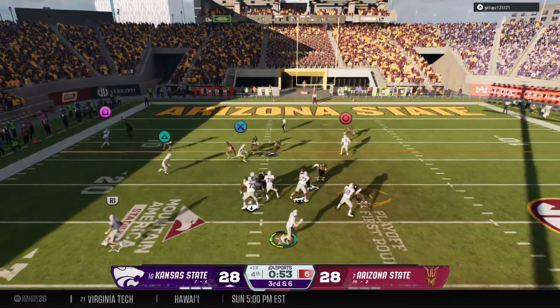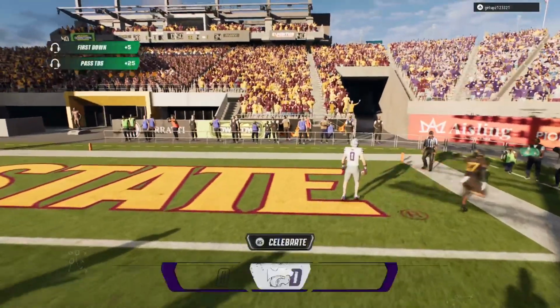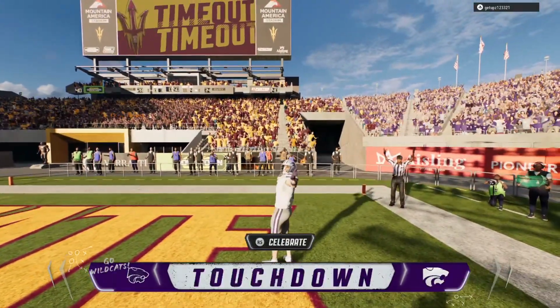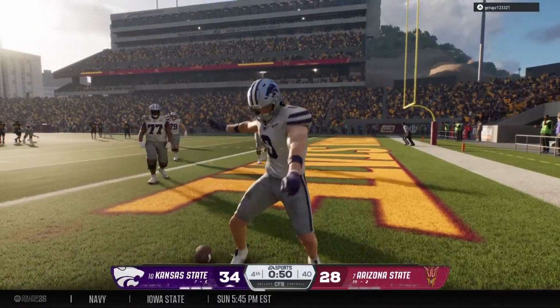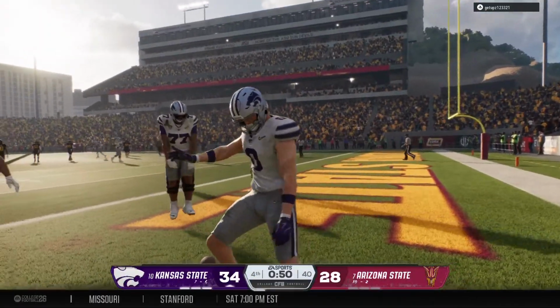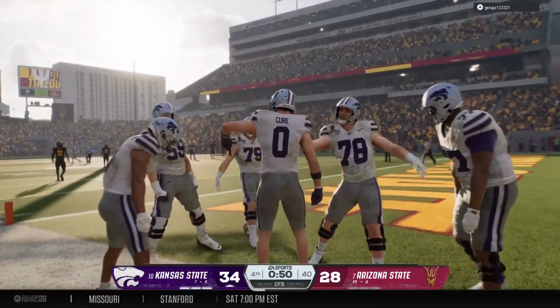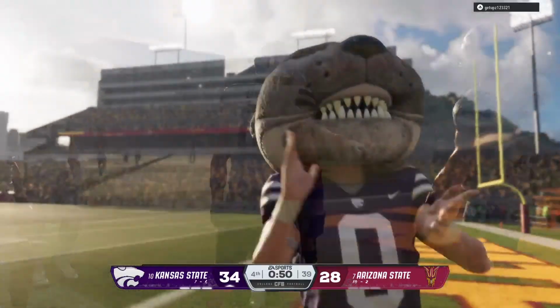To the air, it's Johnson. Looking to scramble. Touchdown, Wildcats. They take the lead in the final minute. Chris, I thought we might be headed to overtime here, but this offense would not be denied. Outstanding execution, and they take the lead. Now it's all about, can their defense hold on to see if they can get this win.